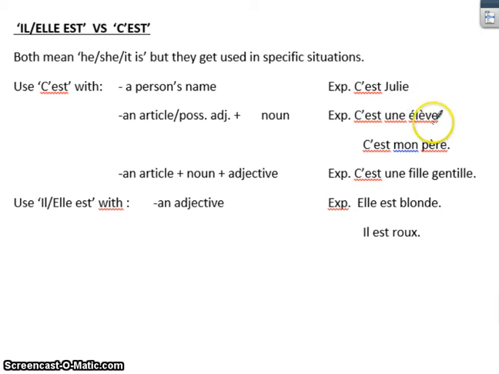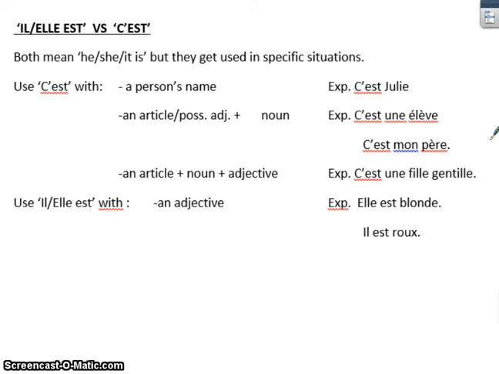It's a student. So you've got the article here with une, and then the noun or the thing with student. Or c'est mon père. It's my dad. Again, you've got the word mon, that's your possessive adjective, and your person, place, or thing, your dad there in the noun.